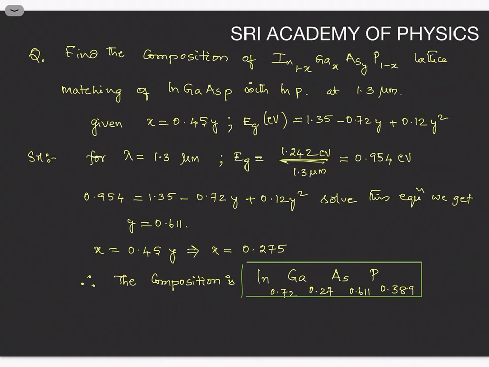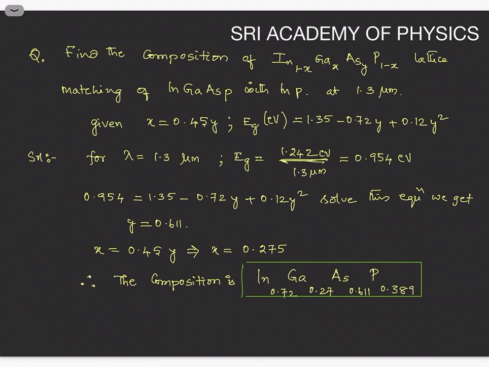Now, how to find the composition fractions? For that purpose, here I mention one simple example. Find the composition of indium 1 minus x, gallium x, arsenic y, phosphorus 1 minus y, lattice matching with indium phosphide at a wavelength of 1.3 micrometer. Given x is equal to 0.45y and the energy gap expression is parabolic. So in our example, it appears as a straight line, but in some materials it comes in the form of a parabola.